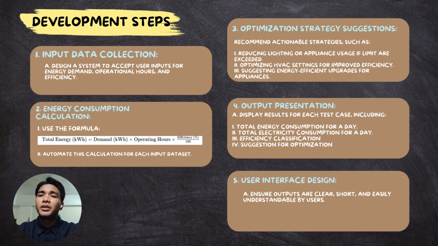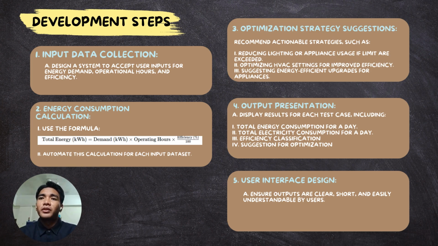Number three is optimization strategy suggestion, which will recommend actions such as reducing lighting or appliance usage if the limits are exceeded. It also optimizes HVAC settings for improvement and efficiency, and suggests energy efficiency upgrades for appliances.